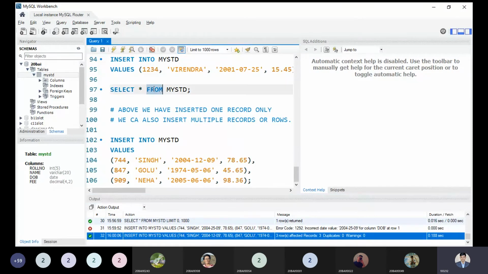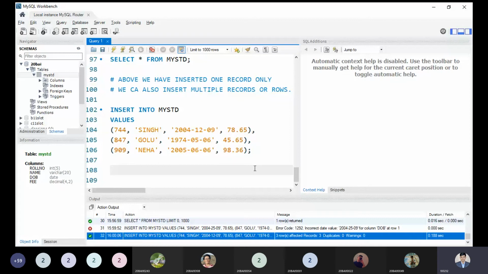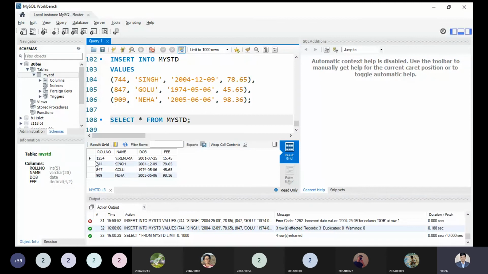Now let me show the proof that they were really inserted or not. We had already seen there was one record inside our table, and 3 are also added over here. Let me show my proof. Now we have 4 different records inserted over here. Now it is clear to all.